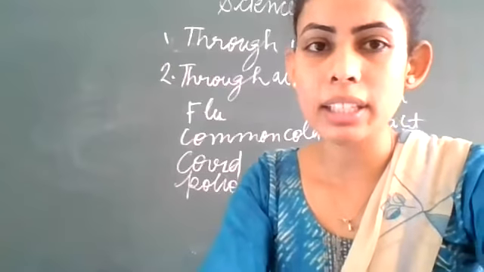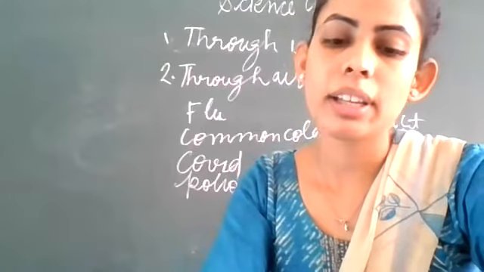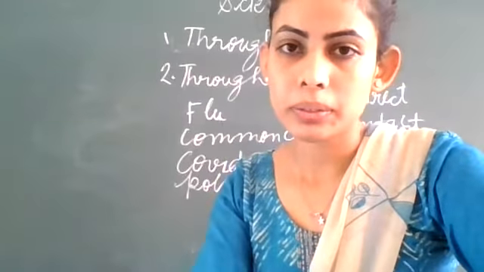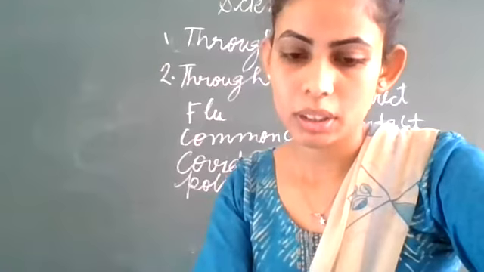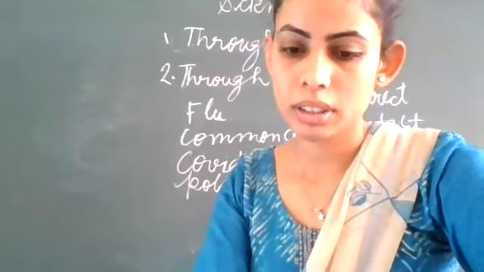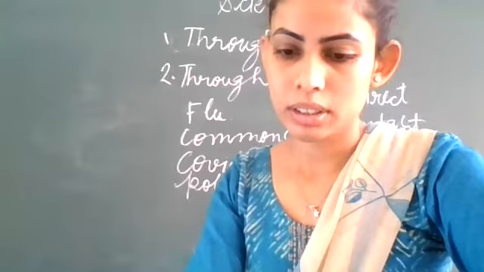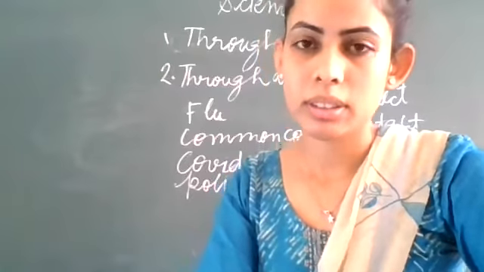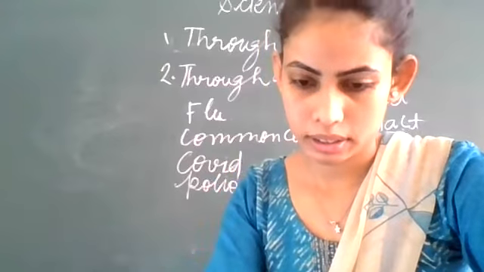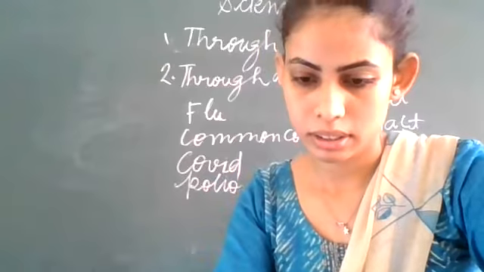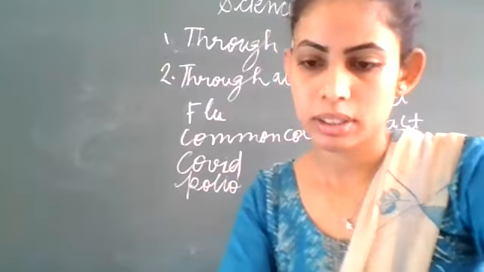And the next, second, Yashpreet, read the second row. Disease, cholera, causative microorganism, bacteria, mode of transmission, water, food. Human disease, typhoid, causative microorganism, bacteria, mode of transmission, water.